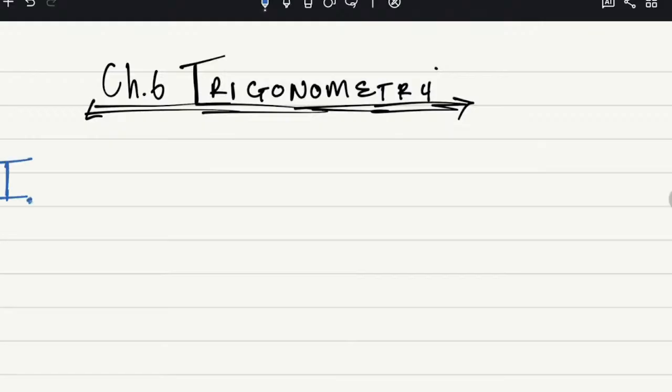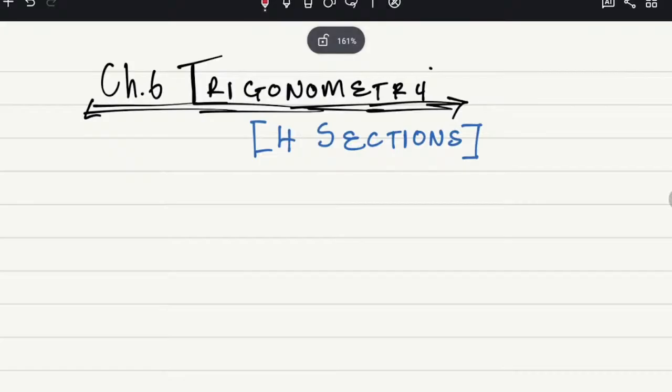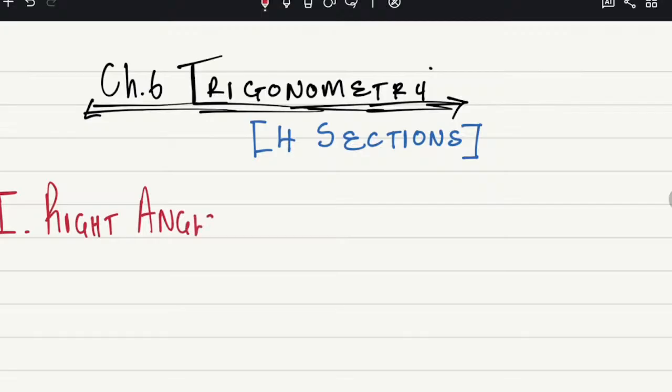When you're doing trig, it has 4 sections. It is chapter 6 out of 9. Is it true that trigonometry is chapter 6 out of 9? Yes, sir. Is it true that trigonometry has 4 sections? Yes. Okay, so here is the first one. The first section is when you are dealing with right angled triangles.